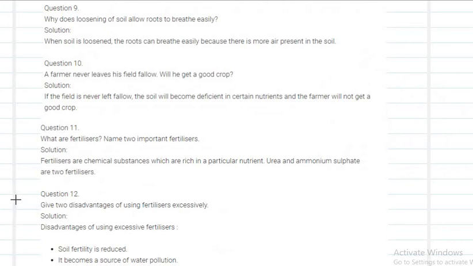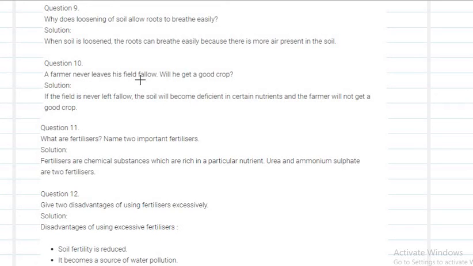Next, why do we have to loosen the soil? Why does loosening of soil allow the roots to breathe easily? When soil is loosened, what happens? The roots can breathe easily and there is more air present in the soil. It allows the soil particles to breathe easily. As a result, we have to loosen the soil.